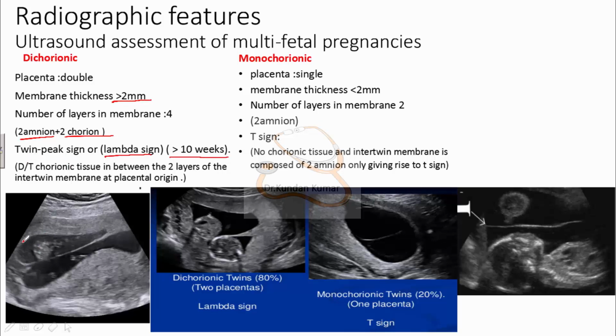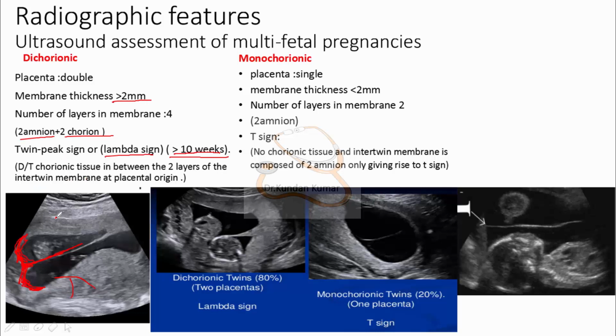So you can see in this ultrasound image, this sign is known as twin peak sign, or it looks like the mathematical lambda, so this is also known as lambda sign, and this can be seen after 10 weeks.